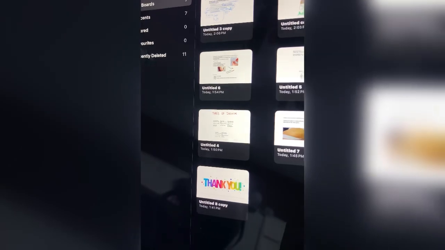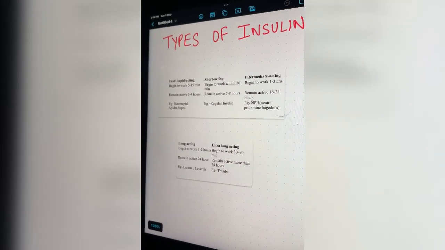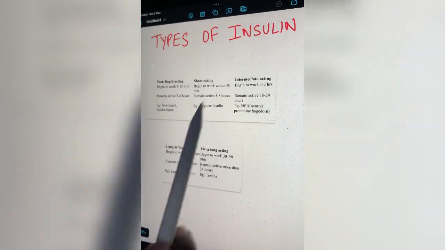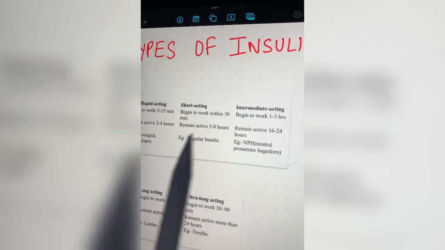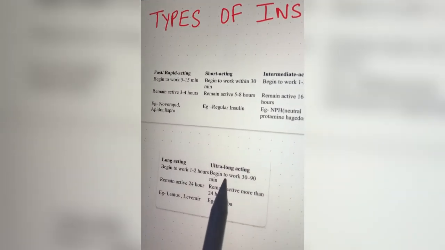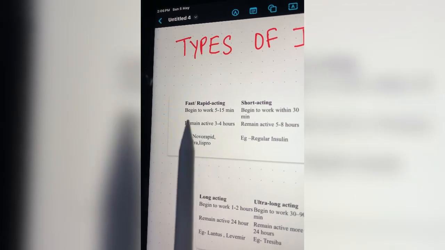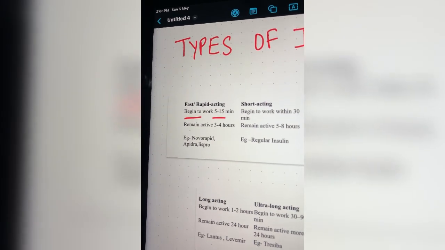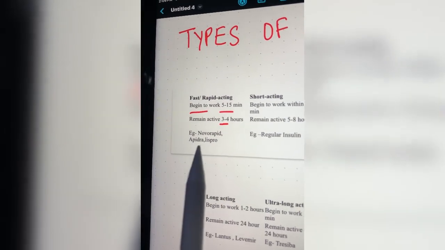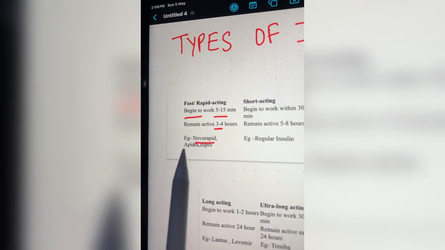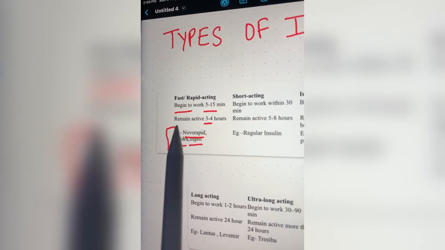So quickly we'll see about the types of insulin. We have divided insulin into 5 major classes. Here you can see we have fast acting, short acting, intermediate acting, long acting and ultra long acting insulins. Quickly talking about the fast and rapid acting insulin, it begins to work in 5 to 15 minutes. It remains active in the human body for 3 to 4 hours, and the most common examples are Novorapid, Epidra and Lispro, which are the market names by which it is available.